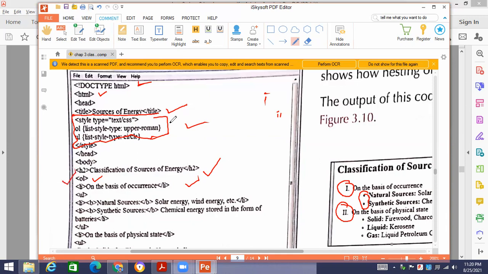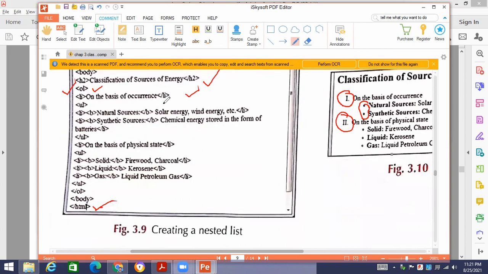Ordered list means it will come in the upper Roman. So you will see that upper Roman is applied to the ordered list, uppercase. And then when we come down, you will see that some other text is there on which a list is applied. This is the LI list. The list is applied on it, which are natural resources, synthetic sources. These are basically the unordered lists, and this list contains circles because we have taken circle over here.